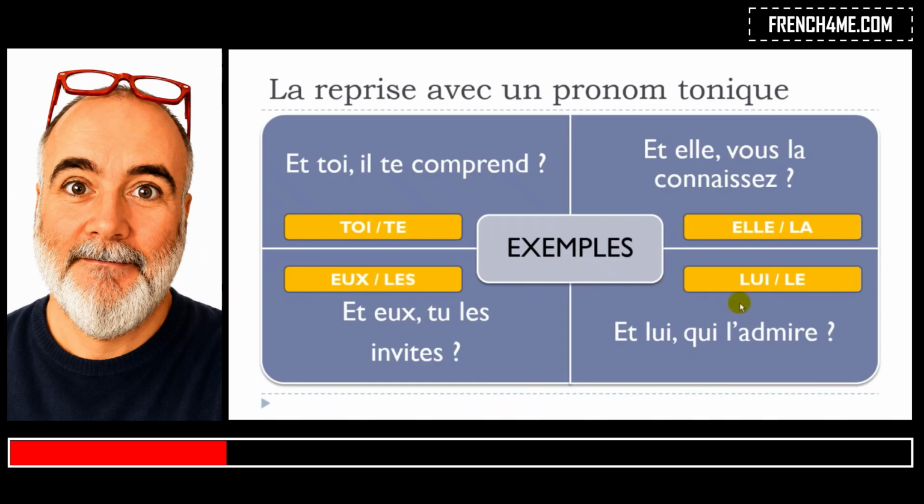And here you start with lui and then you continue with your pronom complément d'objet direct le. Okay, so let's read them one more time. Et toi, il te comprend? Et elle, vous la connaissez? Et eux, tu les invites? Et lui, qui l'admire? Alright, so same thing. Remember to make a little pause, little break here between the two.